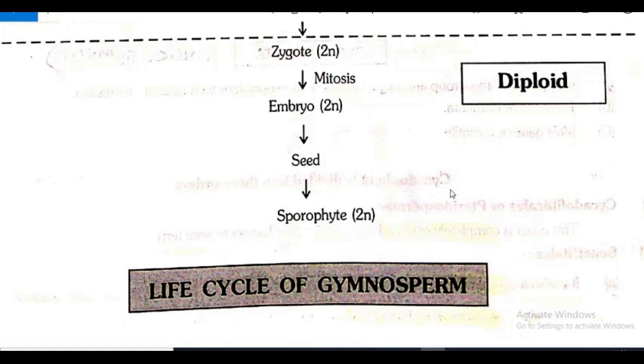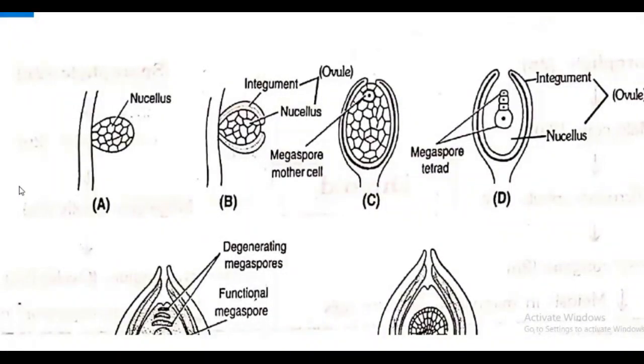Here you can see the figure is given. Gymnosperms are divided into 2 groups. Cycadophyta, lower gymnosperm, Coniferophyta, higher gymnosperm. And we discussed that nucellus is found, which is covered by integument, and this nucellus and integument together are known as ovule. In that, one of the megaspore mother cells undergoes meiotic division, and we told 4 megaspores are formed. That's what's known as megaspore tetrad.